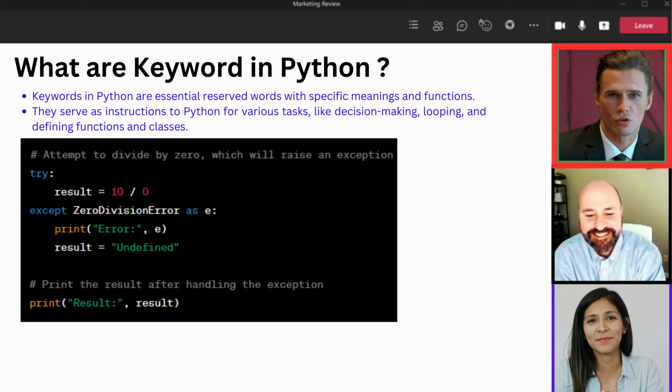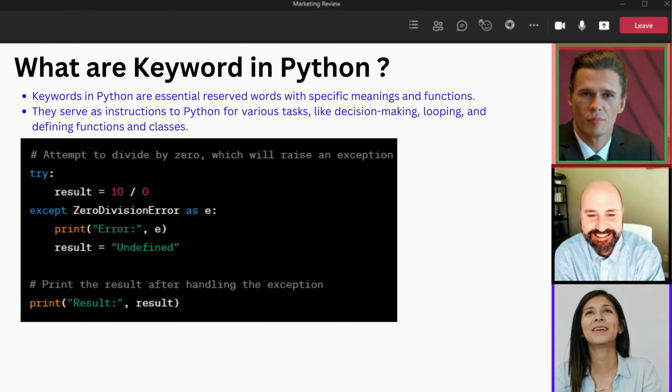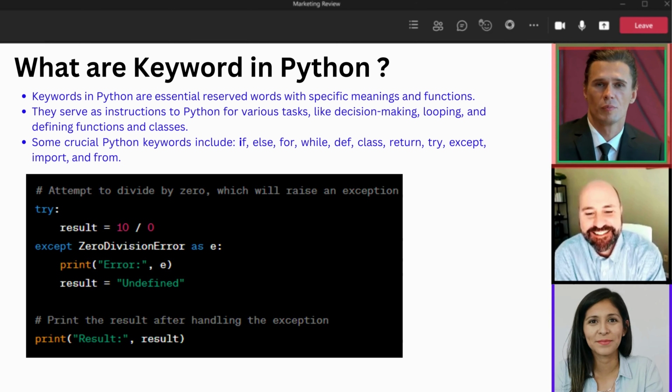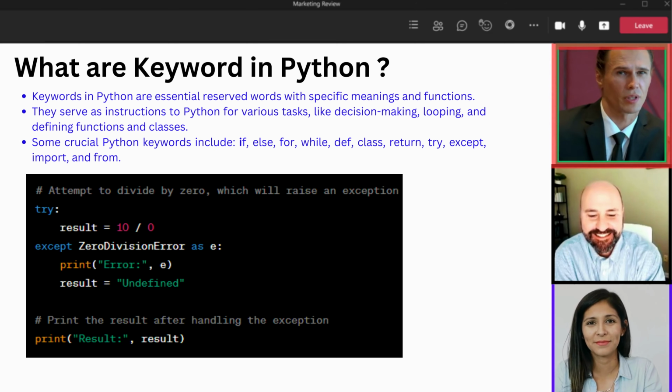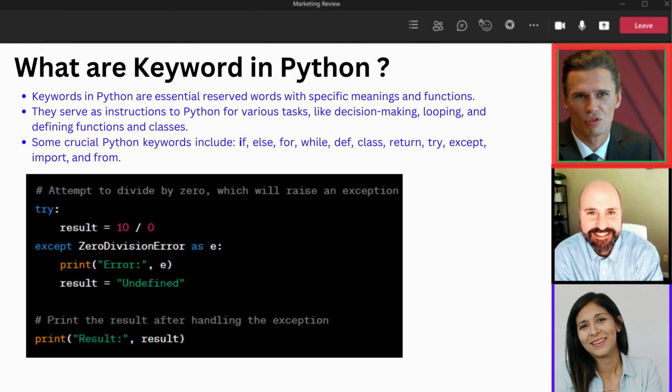Try is your safety net. It lets you catch and handle exceptions, those unexpected errors that can trip up your code. Except, this is your plan for when things go wrong. Except works hand in hand with try to manage exceptions gracefully.